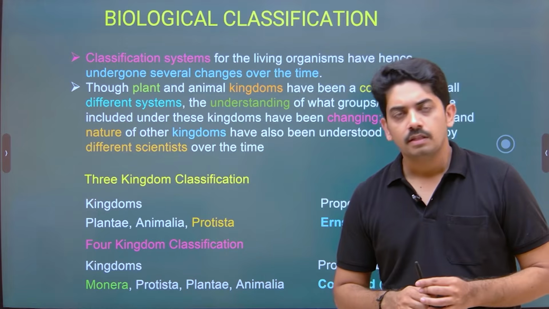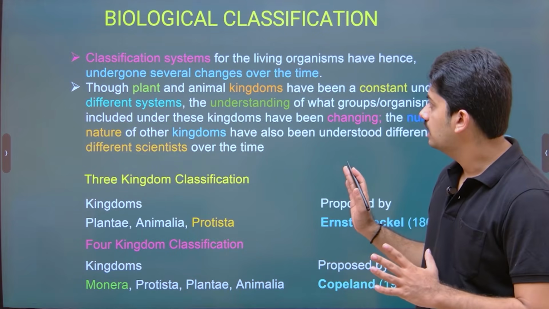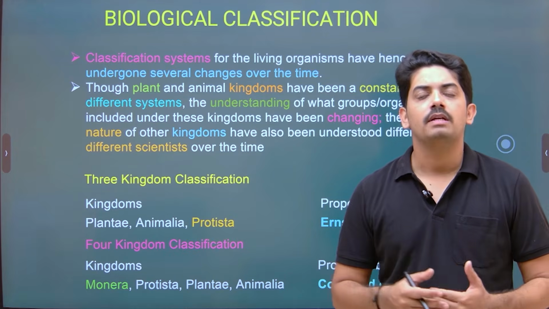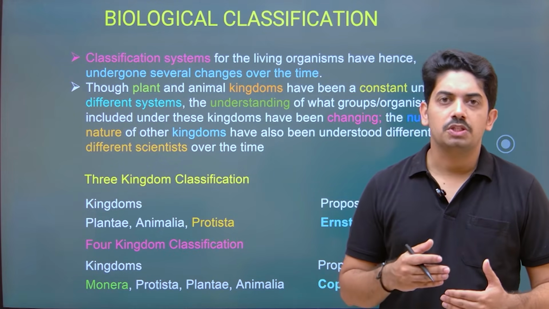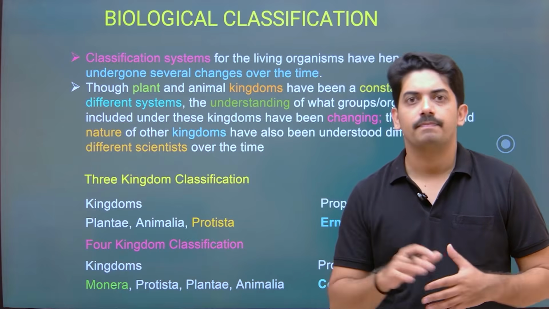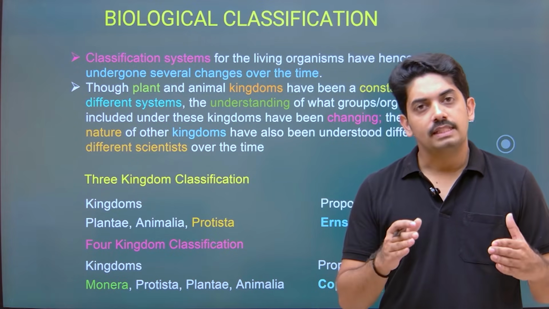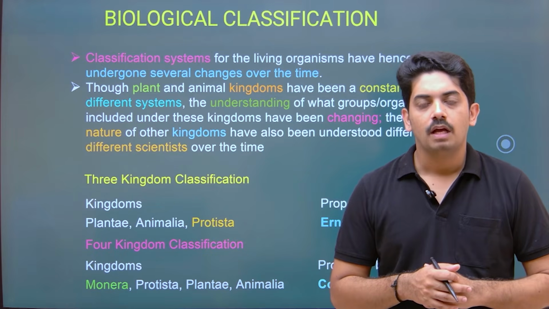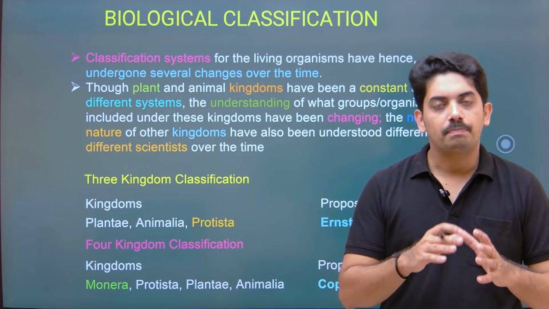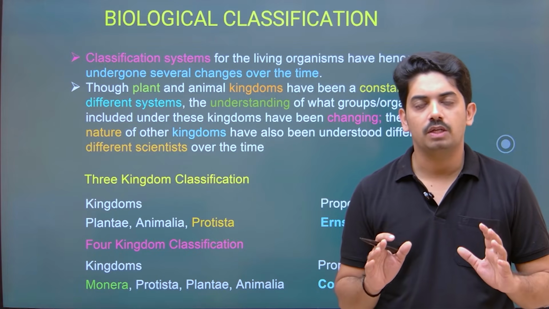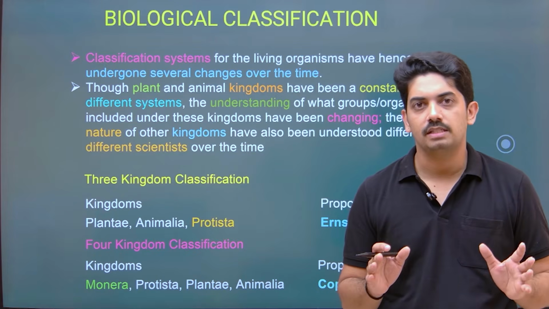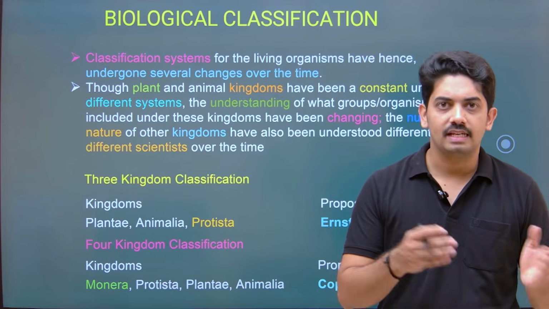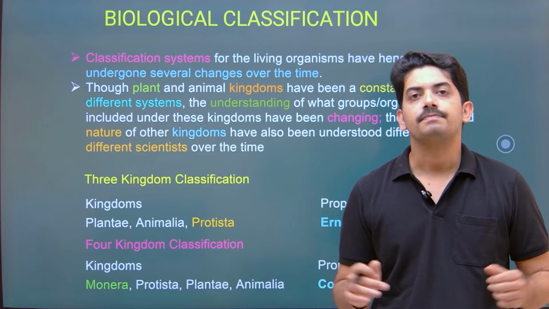Now, if we observe the different classifications here, over a period of time the concept of classification gradually changed. Carolus Linnaeus proposed a two kingdom system of classification, but there is no proper classification of prokaryotic and eukaryotic organisms, unicellular and multicellular organisms, photosynthetic and non-photosynthetic organisms.